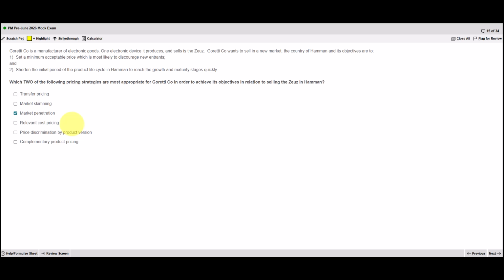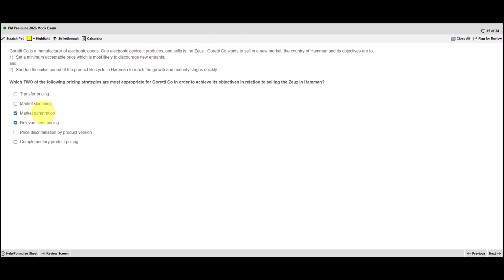Next is relevant cost pricing. Unusually, I'm going to say that's correct. We tend not to use that for pricing strategies. That's more for one-off projects. But because they want to discourage new entrants, relevant cost pricing means they could set the price as low as they can based on relevant costing principles, and that will make it more difficult for new entrants. Price discrimination by product version. Well, there is no product version here, so it can't be that one. And complementary product pricing. Again, there are no complementary products for the Zeus.